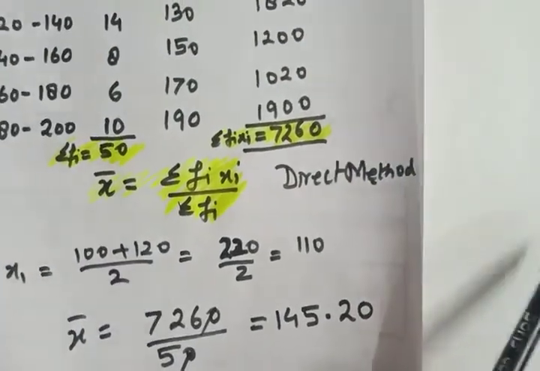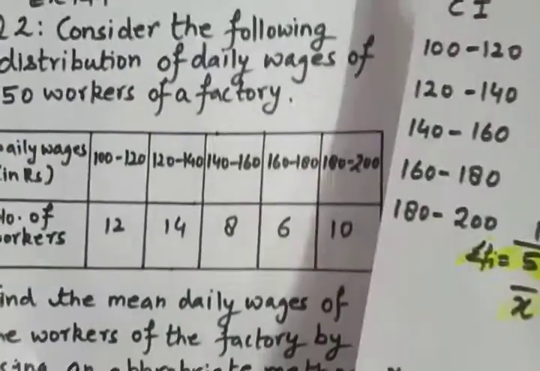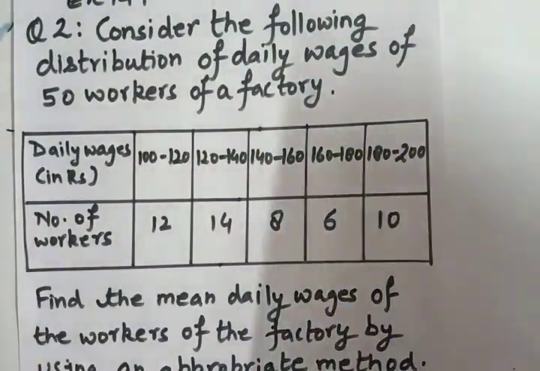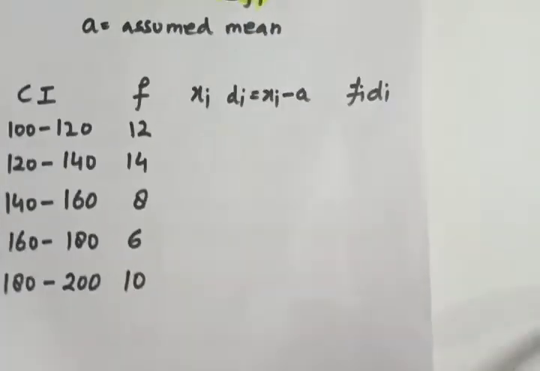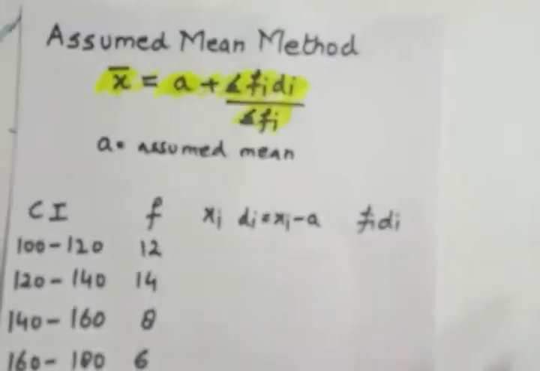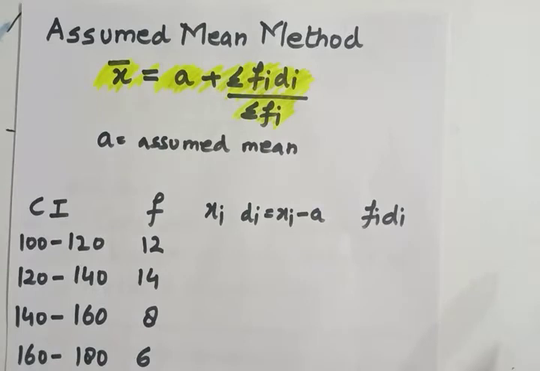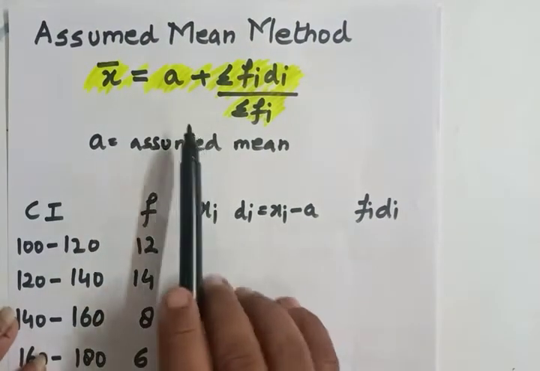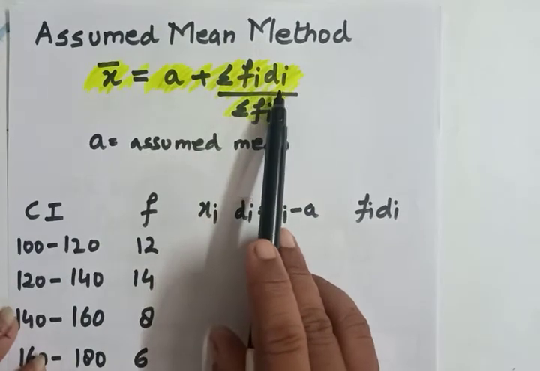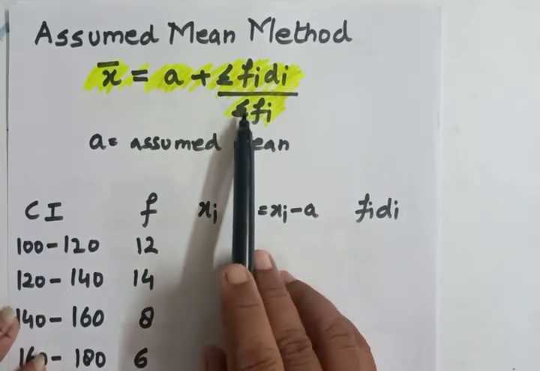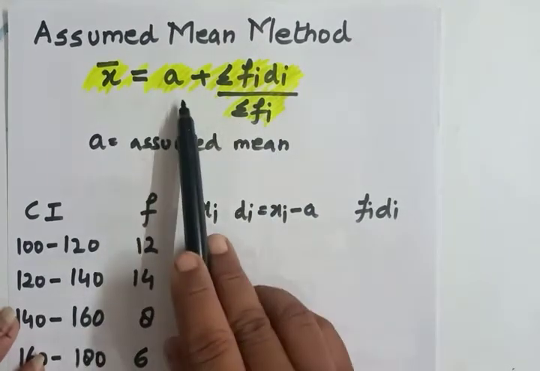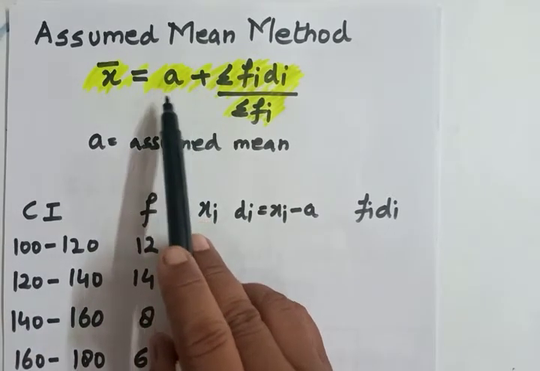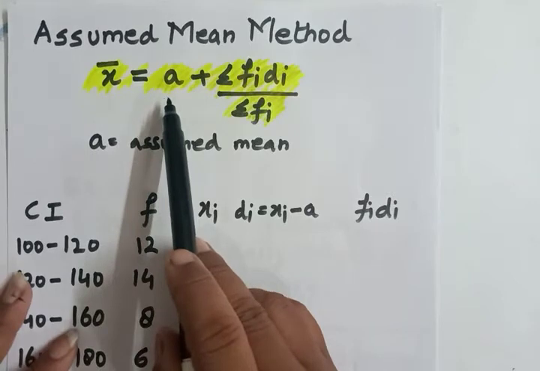Now for the same question, I am finding the mean by using the assumed mean method. The formula for the assumed mean method is x bar is equal to a plus sigma fi di upon sigma fi. So what is a here? In some books you can get a capital A also here, but it hardly matters, this is a symbol only.